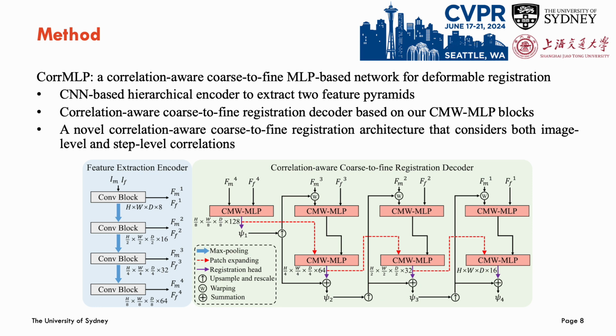There are 2 MLP blocks used beginning from the second registration step. The first MLP block considered the image-level correlation between the feature maps of the moving image and the fixed image, while the second MLP block considers the step-level correlation between the former and the current registration step.